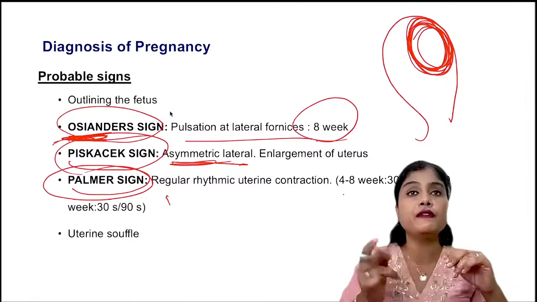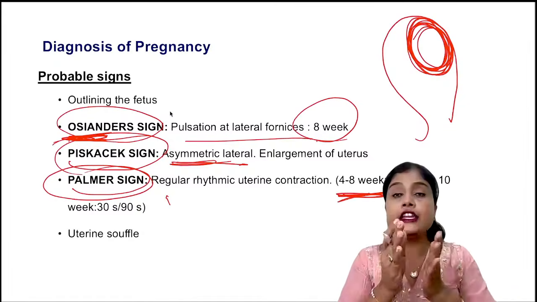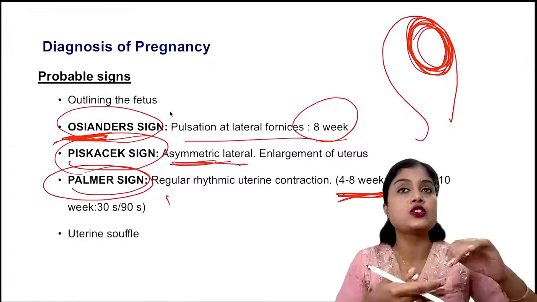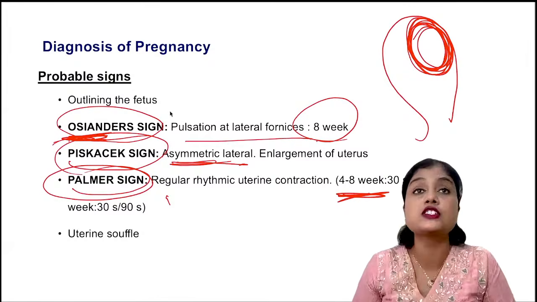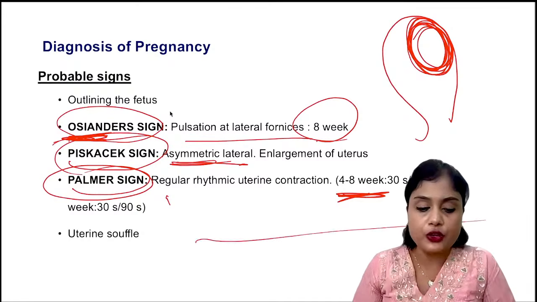We don't do PV for 1 minute, so we don't appreciate this. Initially these contractions are there every 10 seconds. So at that time you can appreciate these contractions. This is your Palmer sign. Okay, and uterine souffle also you can hear.